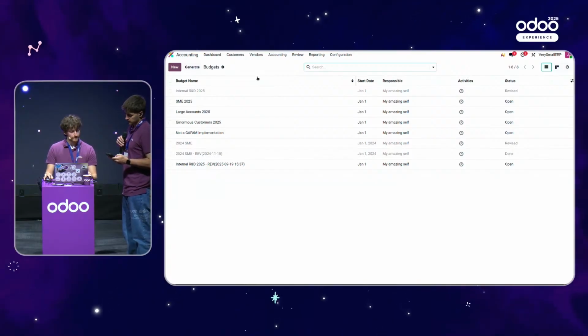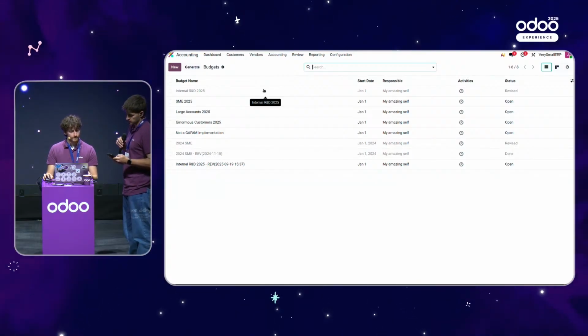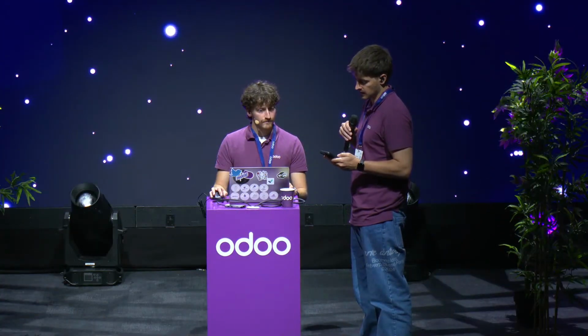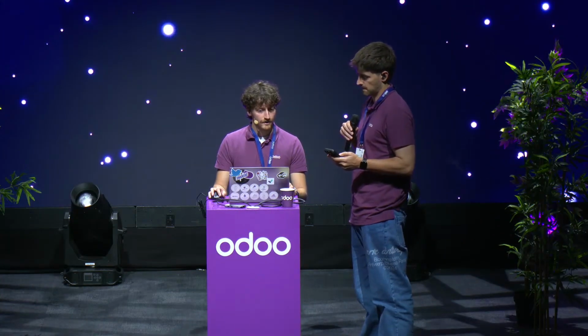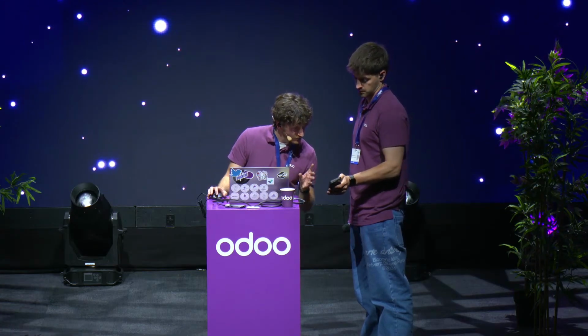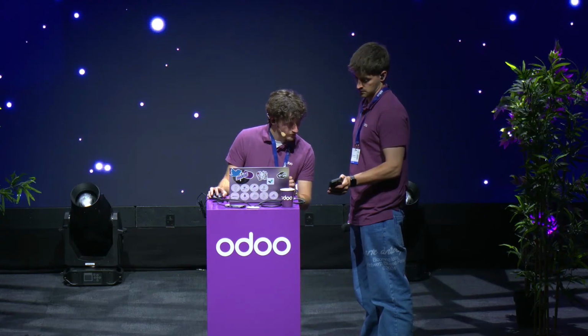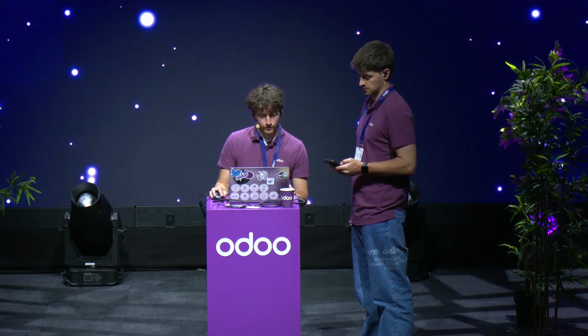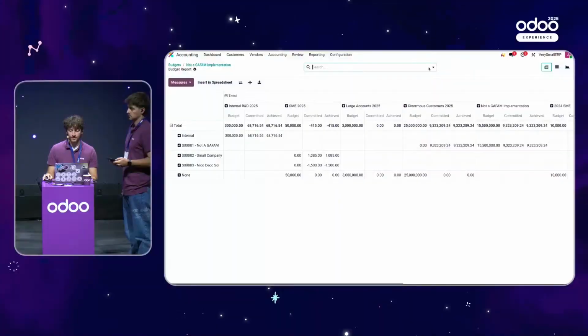Could you please show the best way to create a pivot of a new custom budget grouping for analytic plan as first level and analytic accounts as second level? Well, for that, technically, you could do it from the budget report right here by changing just the filters.